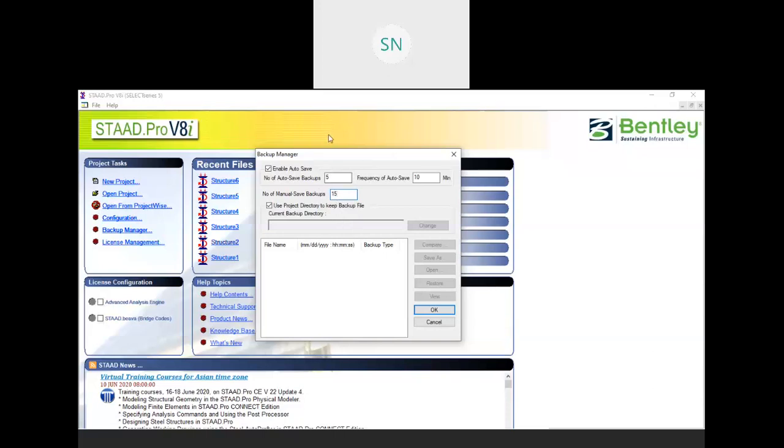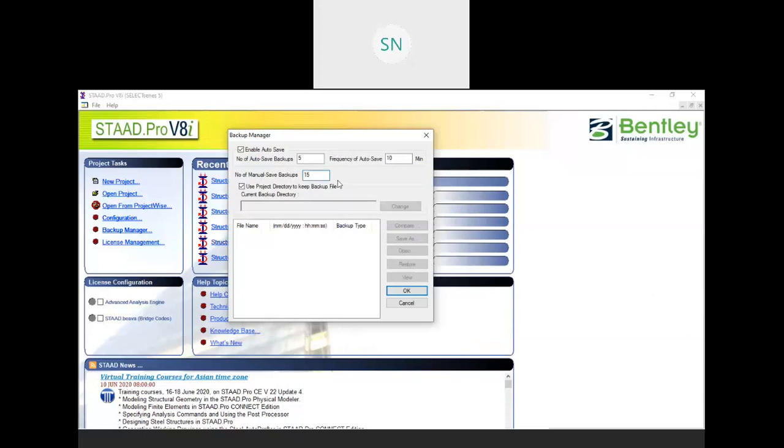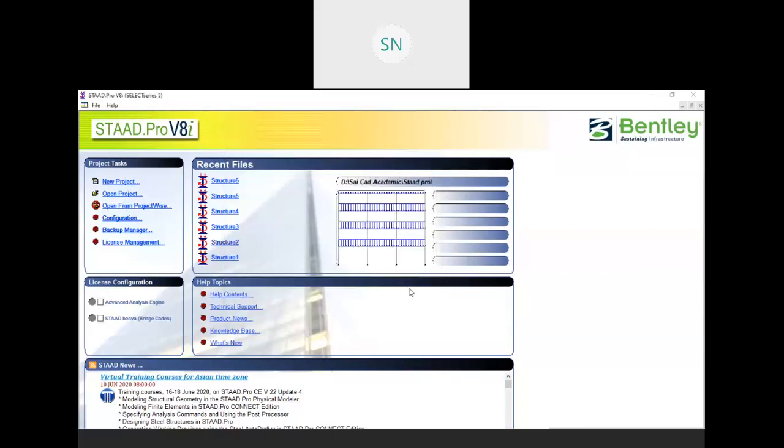So it is recommended that whenever you are creating a project in StaadPro, please create a folder first, then put your file in that folder, so all the backups will be there. Otherwise, if you save your file on the desktop, it will be full of backups, right? So hit OK. If you want to disable this auto backup, you can, but it's helpful for us. Sometimes an electricity cutoff happens, so it will be helpful.